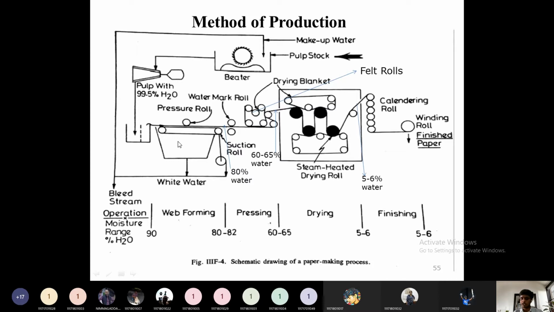In the formation of paper, there are 3 sections. One is the formation of the wet web, then pressing of that web to remove the water content, then drying of the wet sheet to vaporize the remaining water content, and finally to get a uniform thickness, the dried sheet will be passed through a calendria roll, and finally it will be wound into a circular roll. Then this roll will be sent to the finishing department, depending on the end user requirement, whether it may be a newspaper, A4 size paper, A5 size paper, cardboard type paper, or a storage bag paper.